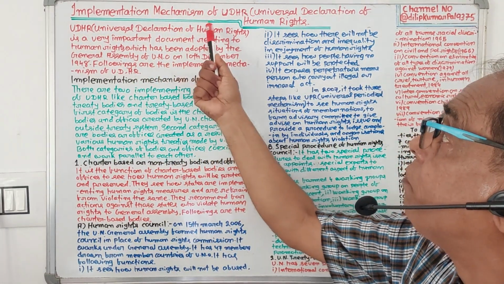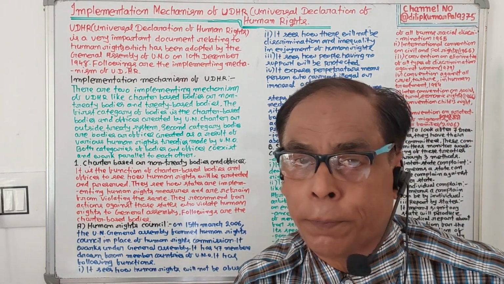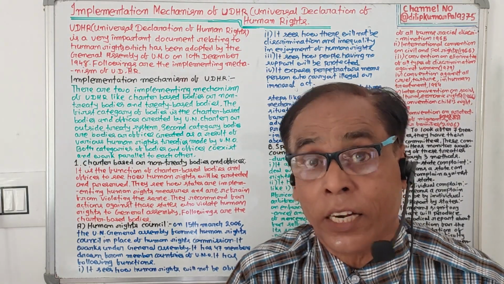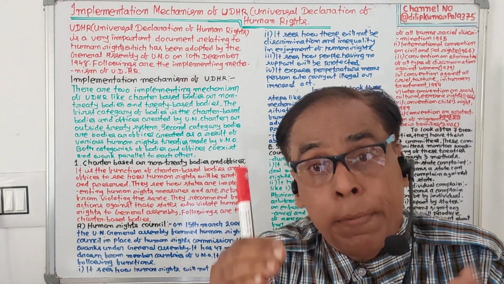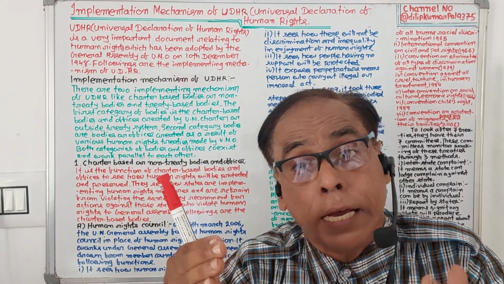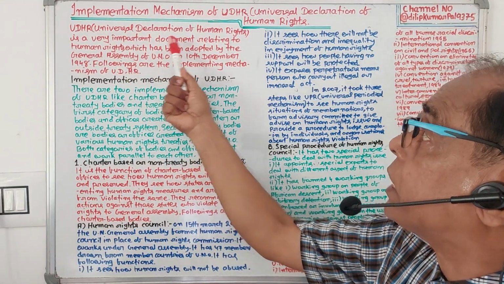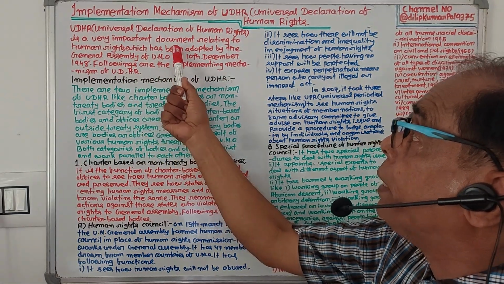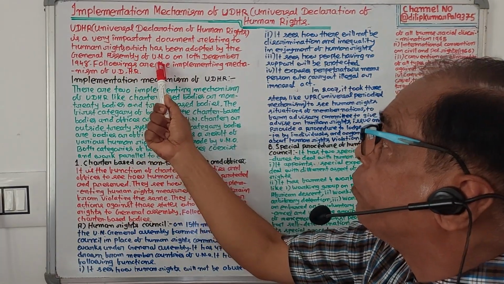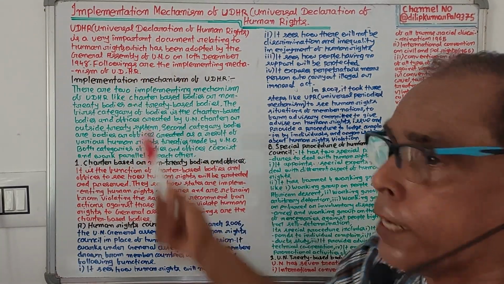Implementing mechanism of UDHR. It is found in the +3 5th semester DSE-1 paper, and the name of the paper is Human Rights in a Comparative Perspective. What are the implementing mechanisms of UDHR? UDHR, or Universal Declaration of Human Rights, is a very important document relating to human rights, which has been adopted by the General Assembly of UNO on 10th December 1948. Following are the implementing mechanisms of UDHR.